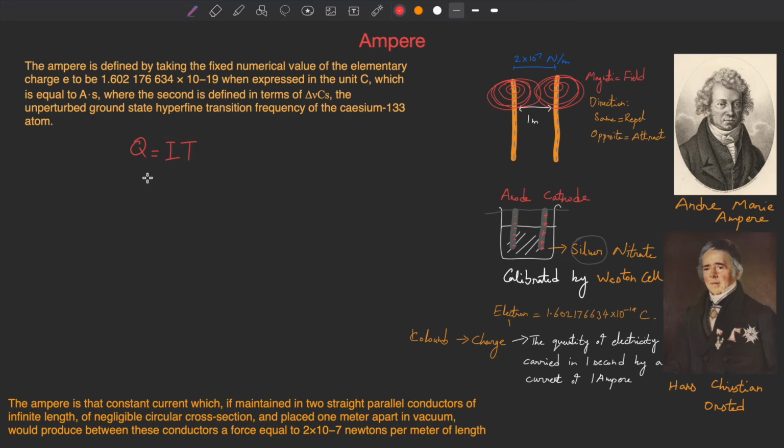When you convert into the SI base units, it becomes 1 coulomb equals 1 ampere times 1 second. If you take S to the other side, it becomes division. Then 1 ampere equals 1 coulomb per second.